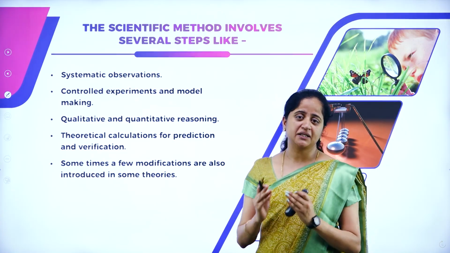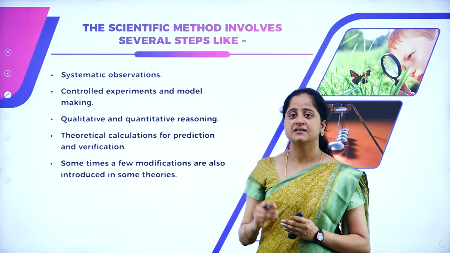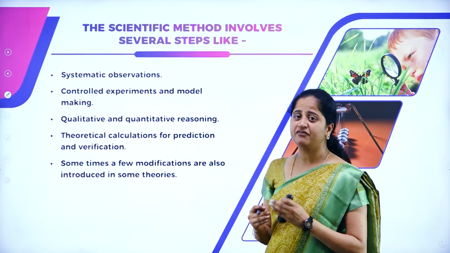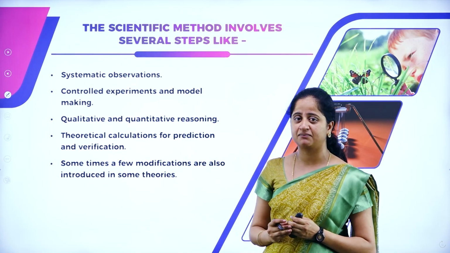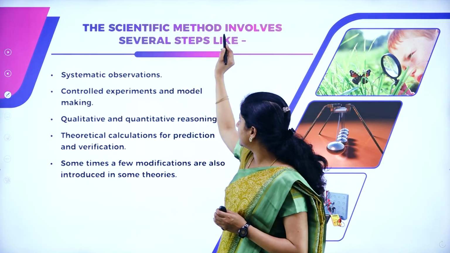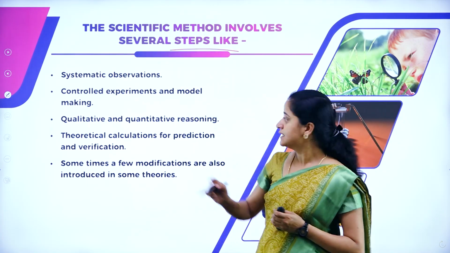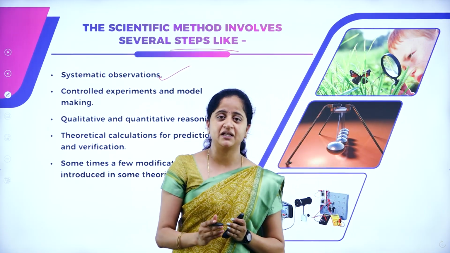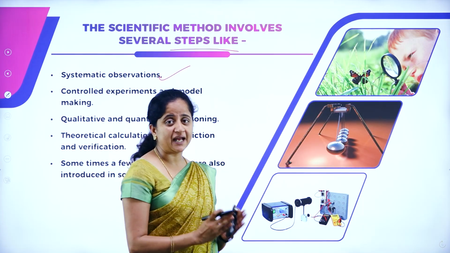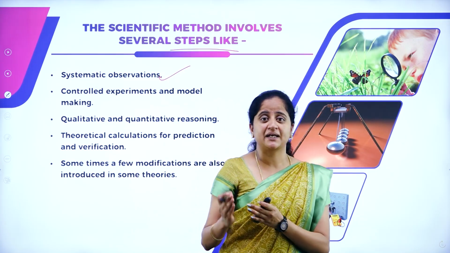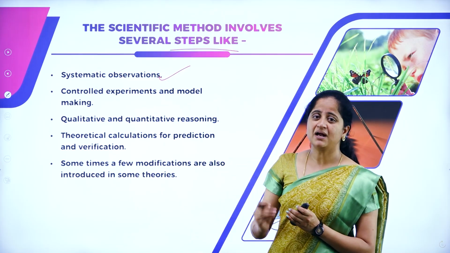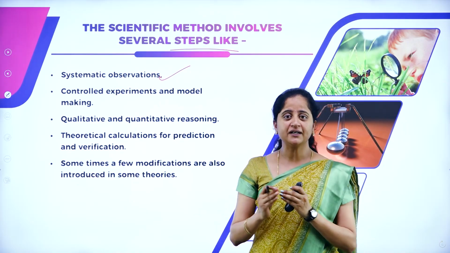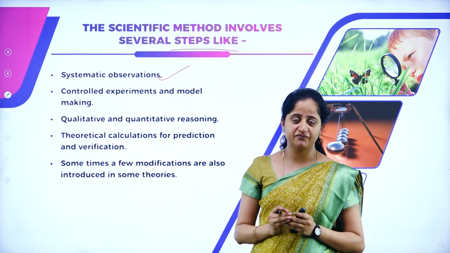There is a particular method to study the science called scientific method. So what are the different steps involved in the scientific method? The scientific method involves several steps like systematic observations. When you are observing something, then only you can find the answer and you can study about the mechanisms of that. So systematic observation is one of the important criteria under the scientific method.